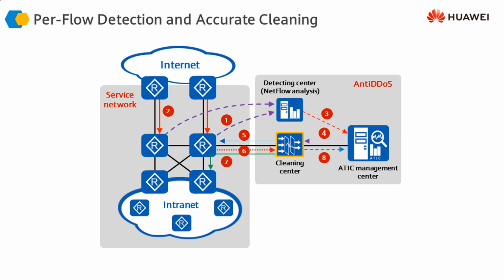The cleaning center injects a BGP host route to the routers. The routers divert the traffic to the cleaning center. After cleaning the traffic, the cleaning center injects it towards the destination servers and reports the cleaning information back to the ATIC management center. This is the complete mechanism of how the anti-DDoS solution works.